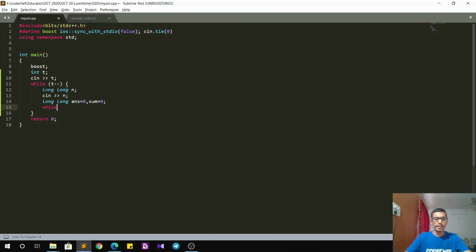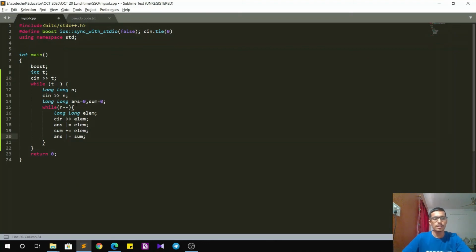So we write while n minus minus, we input an element, so let's say ELEM. After taking the input of the elements, we have to do answer or equals to element. So we do answer or equals to element, then we increment our prefix sum, that is sum plus equals to element, and again we do answer or equals to sum.